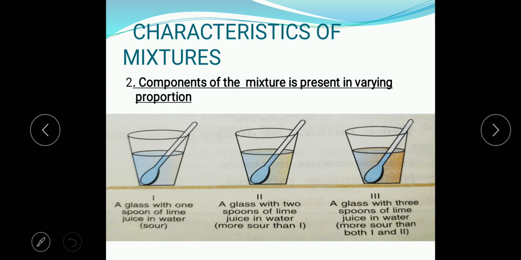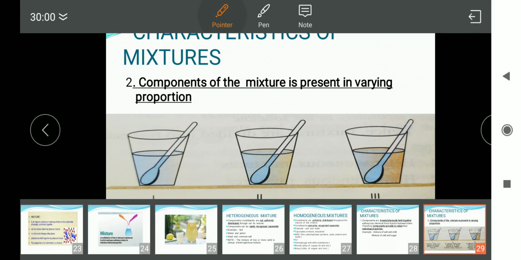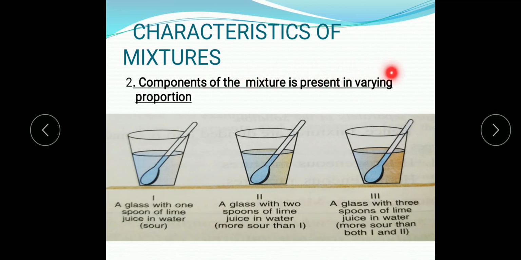The components of mixture are present in varying proportion. I had given you in the previous class one example: if your friend likes more sweet taste, he will add 4 teaspoons of sugar, whereas your friend who likes less sweet taste will add only 1 teaspoon of sugar. So the components are mixed together in varying proportion. It is not fixed. Someone is adding 1 teaspoon of sugar in 1 glass of water, someone is adding 4 teaspoons of sugar in 1 glass of water.